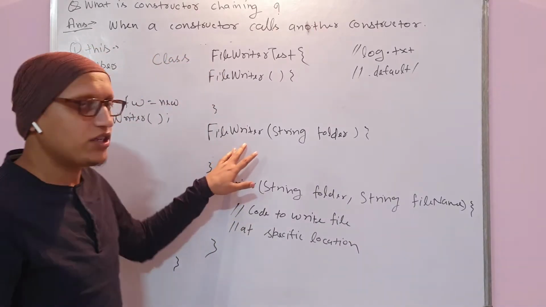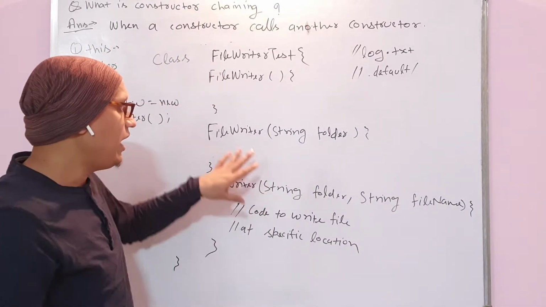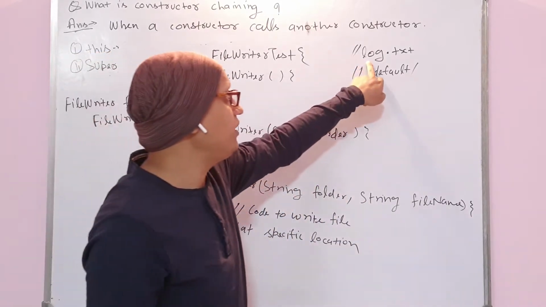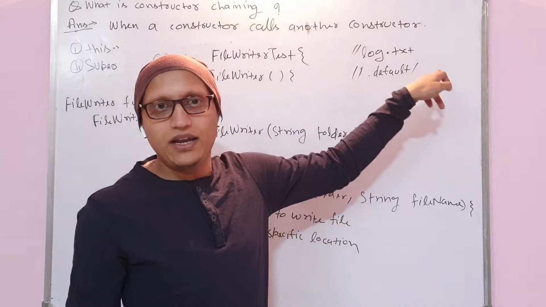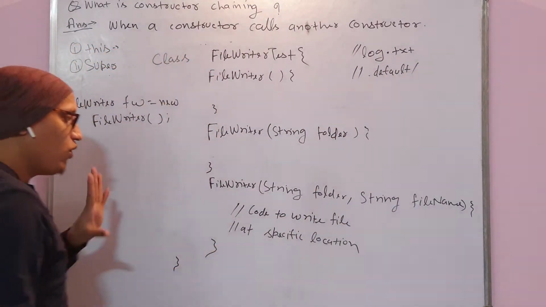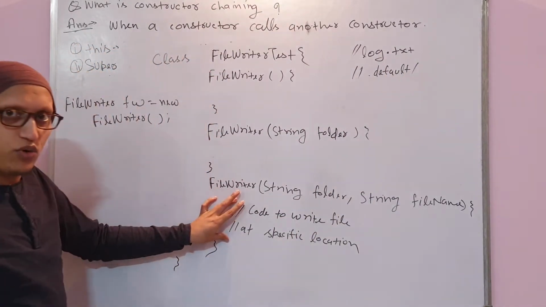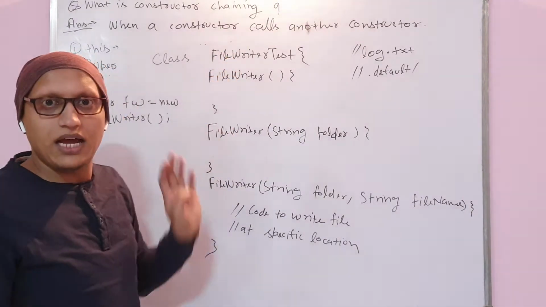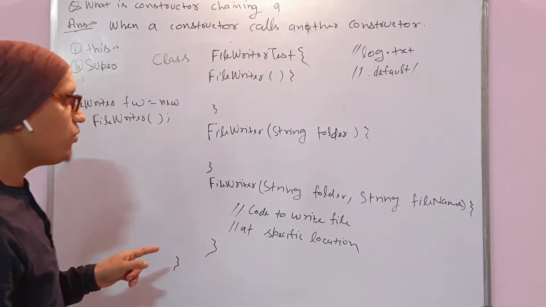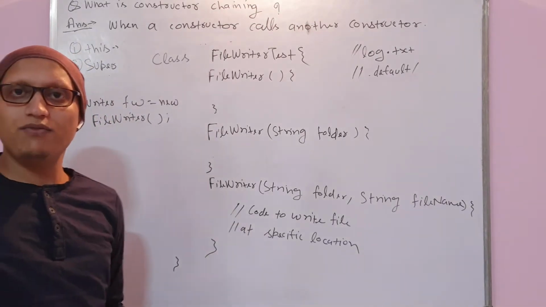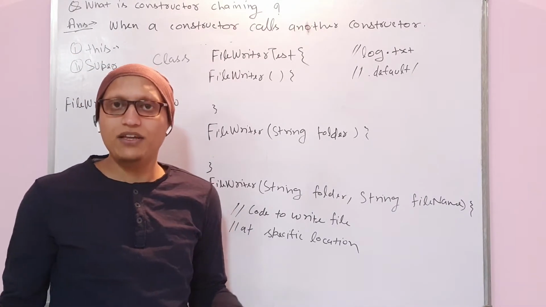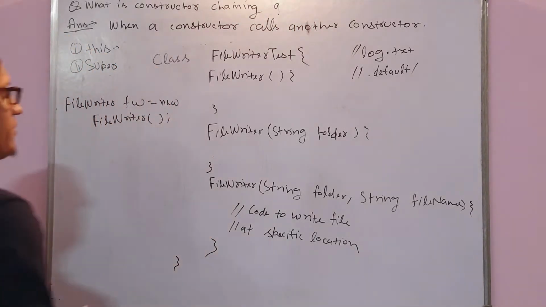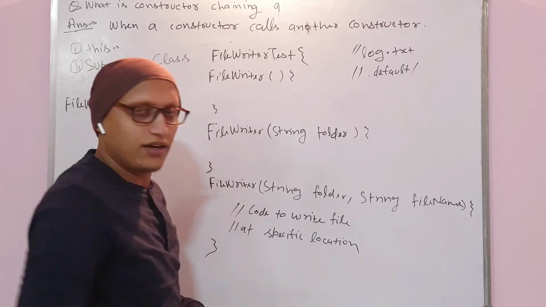And in one more constructor, you just pass the folder name, and in this folder it should write a file with the file name log.txt. So you need to write 100 lines of code here, here, and here as well. That means 300 lines of code, even though the behavior is the same. There is some file location, some file name, some folder location, then only you can write the files.